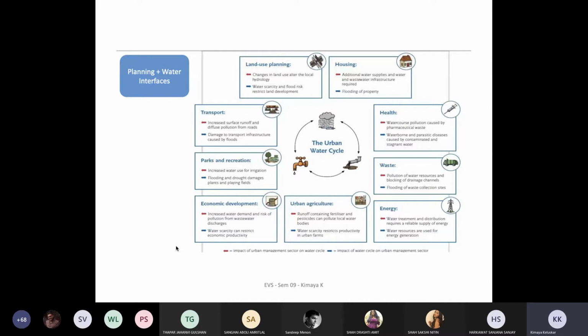So the red ones are the impact of the urban management sector on the water cycle, and the blue ones are the impact of the water cycle on the urban management service. So one is basically the service or sector, where it provides services, but the other is also in terms of how the red creates this kind of pollution, if they are not being treated well or considered well.